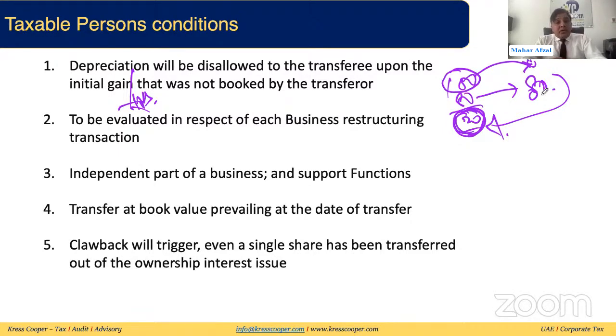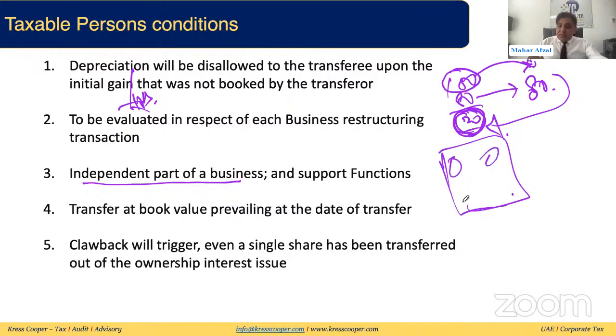Then, to be evaluated in respect of each business restructuring transaction, we need to apply the BRR on a transaction-by-transaction basis. Independent part of the business and support function. What is an independent part of the business support function? Independent part of the business means any business that can operate independently. So this is the full-fledged, comprehensive one where multiple divisions are inside. If one division is being transferred, it will be considered an independent part of the business if this division can operate and function independently.